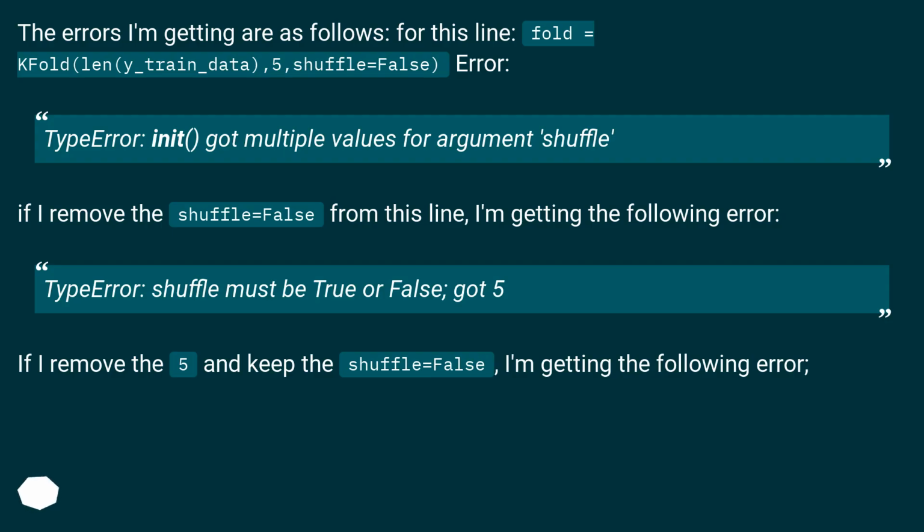The errors I'm getting are as follows. For this line, fold = KFold(len(y_train_data), 5, shuffle=False), the error is: TypeError, __init__ got multiple values for argument shuffle. If I remove the shuffle=False from this line, I'm getting the following error: TypeError, shuffle must be True or False, got 5. If I remove the 5 and keep the shuffle=False, I'm getting the following error.